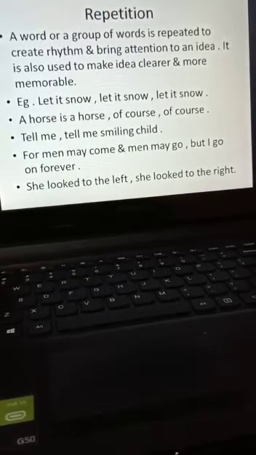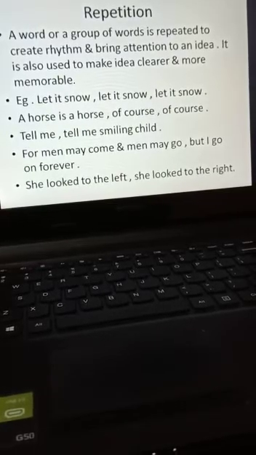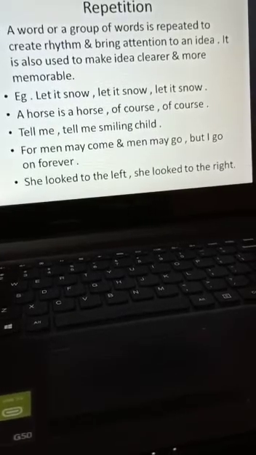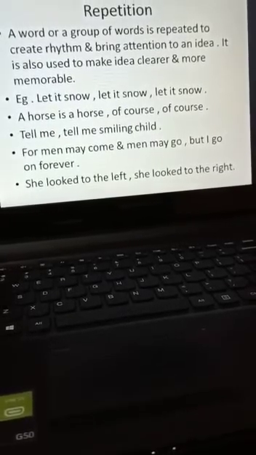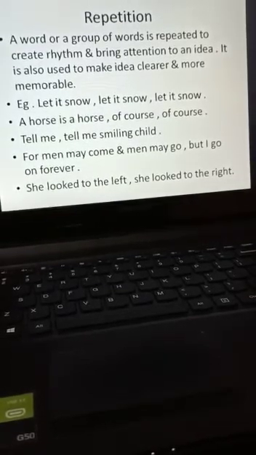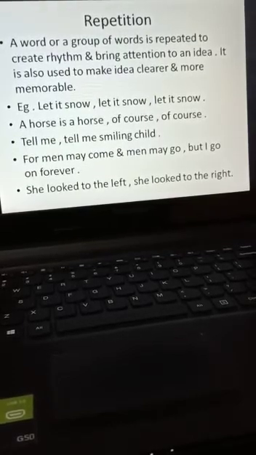See the example. Let it snow, let it snow, let it snow. Such word repetition you can see in poems. A horse is a horse, of course, of course. Tell me, smiling child. For men may come and men may go, but I go on forever. She looked to the left, she looked to the right. So, clear, children?